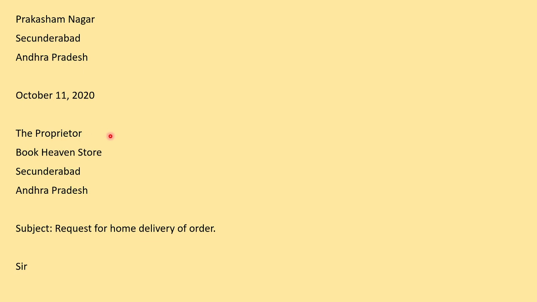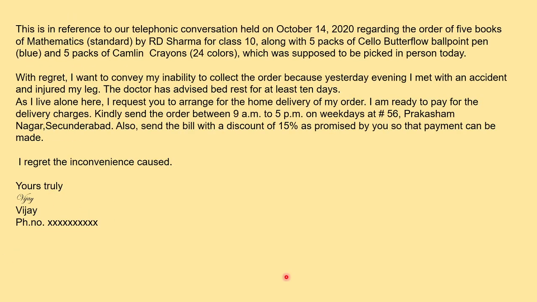And I've discussed who the proprietor is. Proprietor is the owner of the property or owner of the business. So here obviously proprietor is a good fit. So Sikandrabad, Andhra Pradesh. So minimum 3-line address, as I've already told you. It can be more than 3, but minimum 3 lines. Then comes the subject. So the subject is request for home delivery of order. Then Sir. So here you are leaving a line, you are leaving a line here also, and then here also. So now we come to the content of the letter.